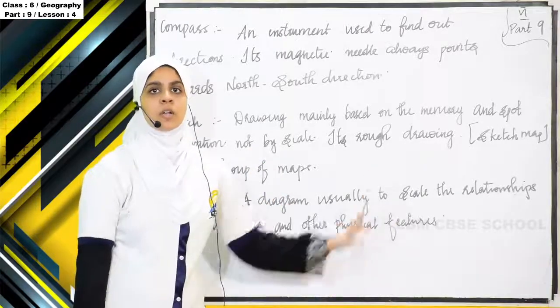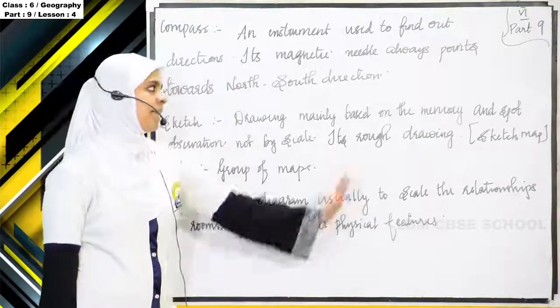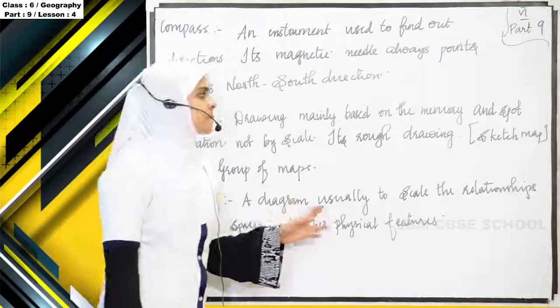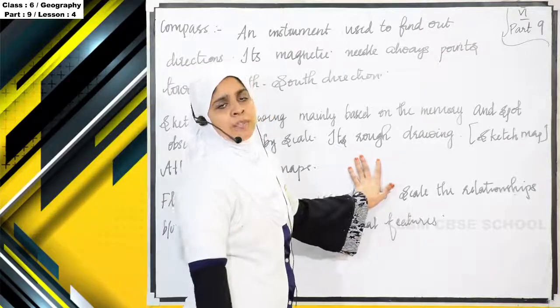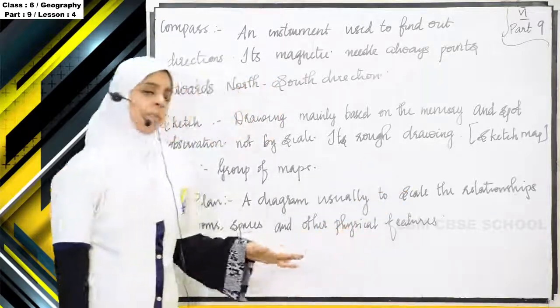A map, then it is called a sketch map. So sketch is drawing mainly based on the memory and spot, observation, not by scale. It's a rough drawing, and the rough drawing, if it is a map's rough drawing, it is known as the sketch map. Next is atlas.